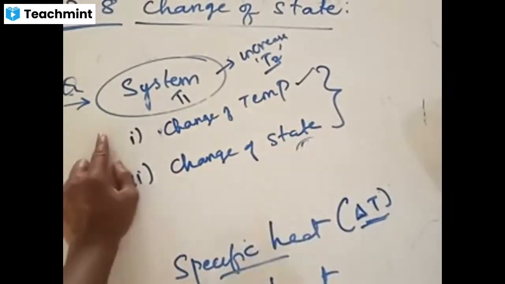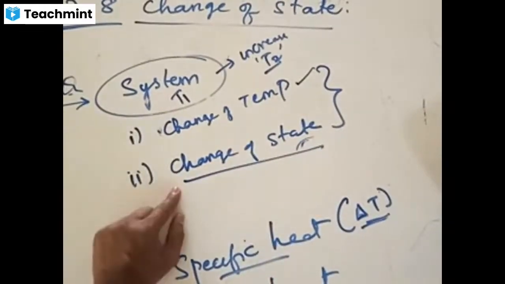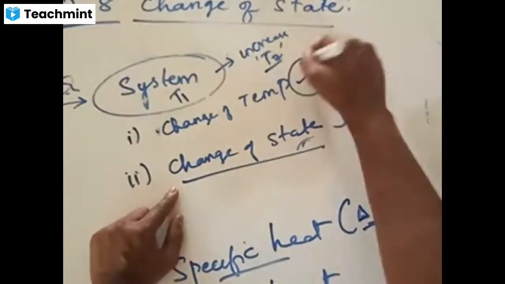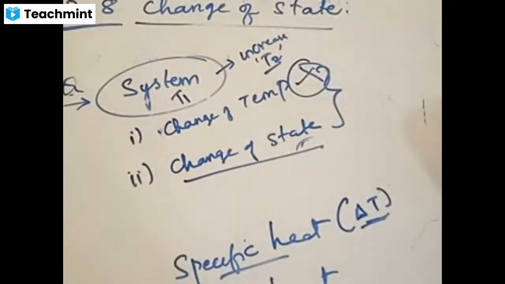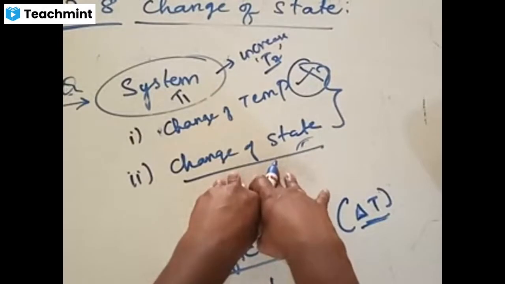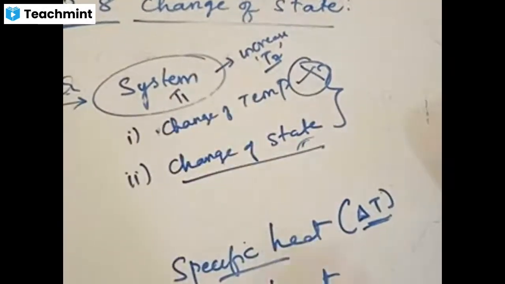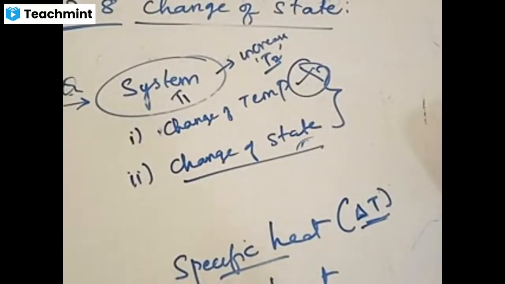Sometimes the system would undergo change of state also. When there is a change of state, change of temperature will not take place. Heat supply will be utilized only for the change of state of the body, not for change of temperature. Is this point clear? Heat supplied to a system will do two things.